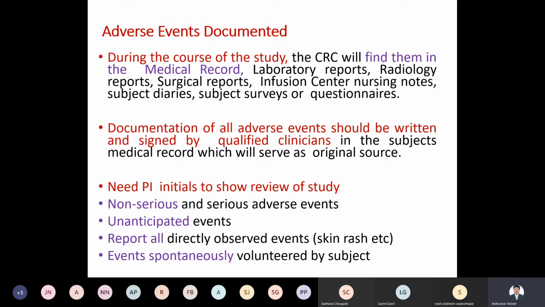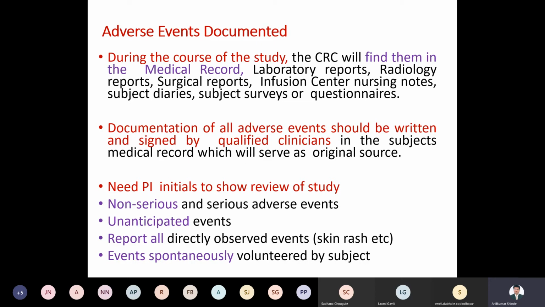They can collect all this data from different reports: medical reports, laboratory reports, radiological reports, surgical reports, infusion center or nursing reports, notes, orders, the subject diaries, subject surveys, or questionnaires. From all these sources the CRC can obtain the data, right? Then documentation of the adverse event should be written and signed by a qualified person. The documented evidence of the adverse events will be written well on paper and signed by the qualified clinicians.